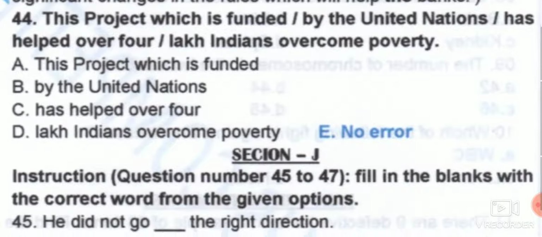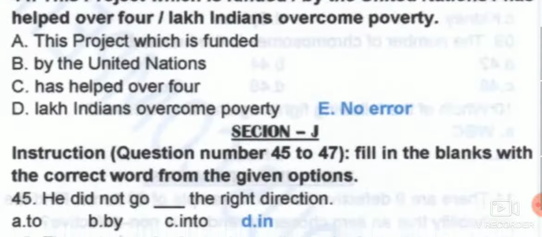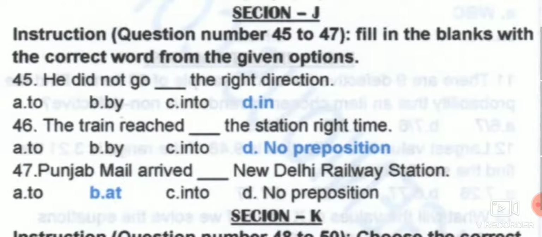The project, which is funded by the United Nations, has helped over 4 lakh Indians overcome poverty. So this is the correct one. This is the making of the sentence. Next we have section J like this: he did not go in the right direction. He didn't go in the right direction.